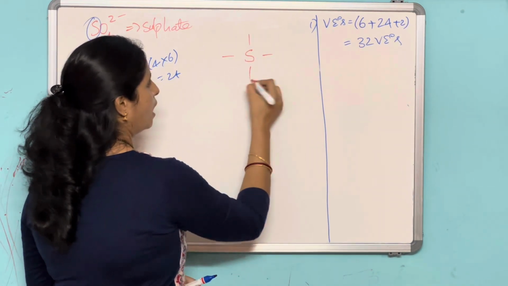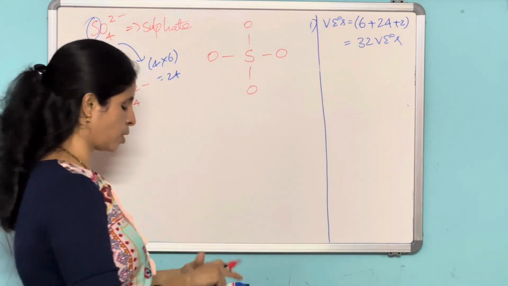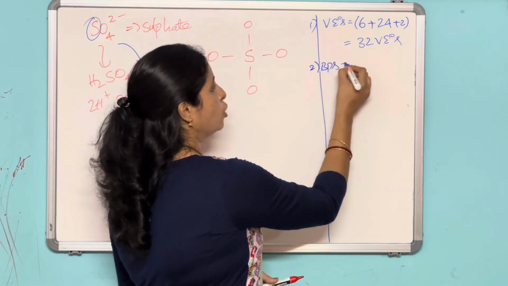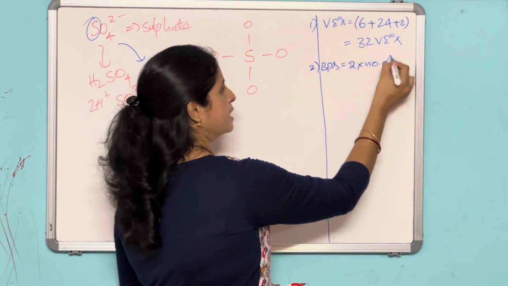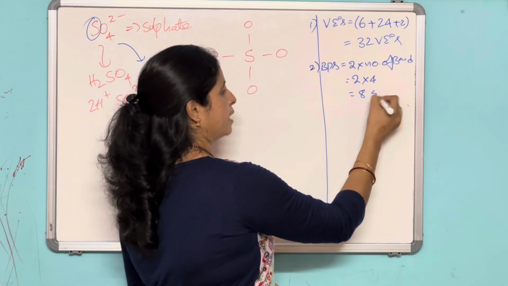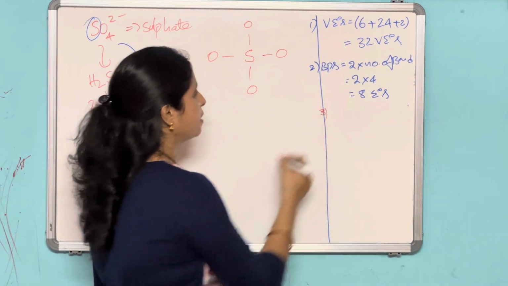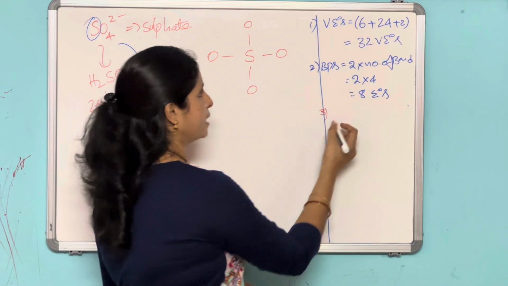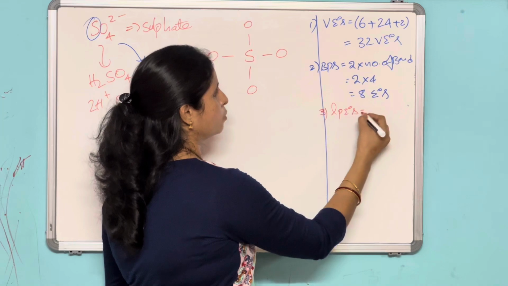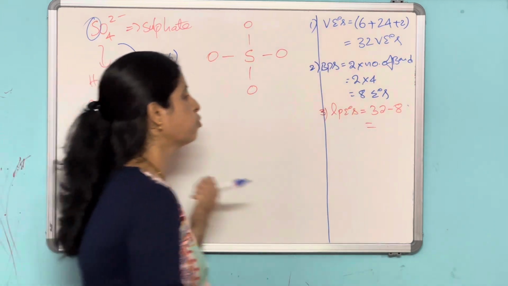Second step, write down the skeletal structure. Here 4 oxygens are there around the sulfur. You just put 4 oxygens with one bond to the sulfur for each. How to calculate the bond pair of electrons? 2 into the number of bonds in the skeletal structure, which is 2 into 4, which is 8 electrons, bond pair of electrons. Next, third step: lone pair of electrons is equal to valence electrons minus bond pair of electrons, which is equal to 24.